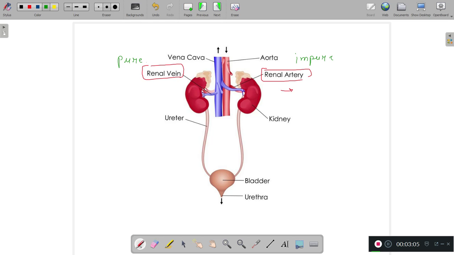And here these two structures, vena cava and aorta, are other blood vessels. Vena cava is the main vein, and aorta is the main artery of the circulatory system.